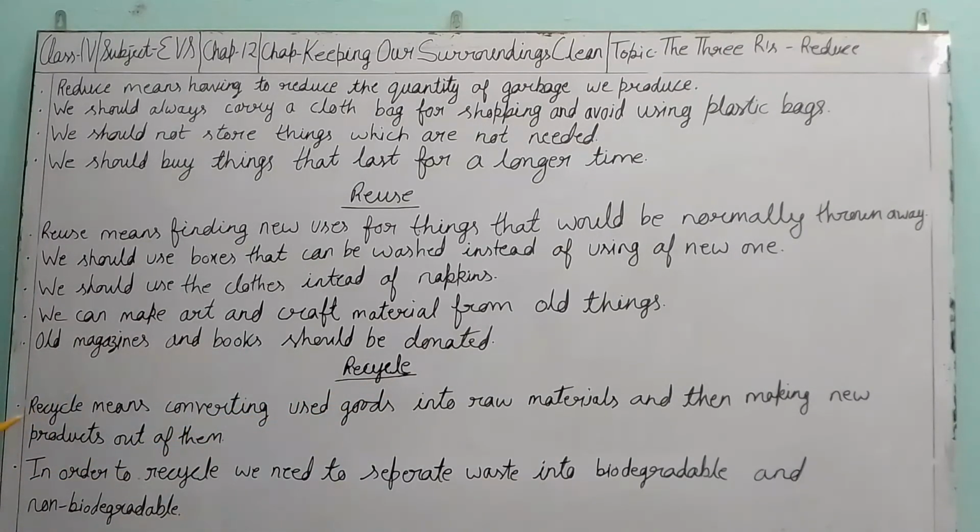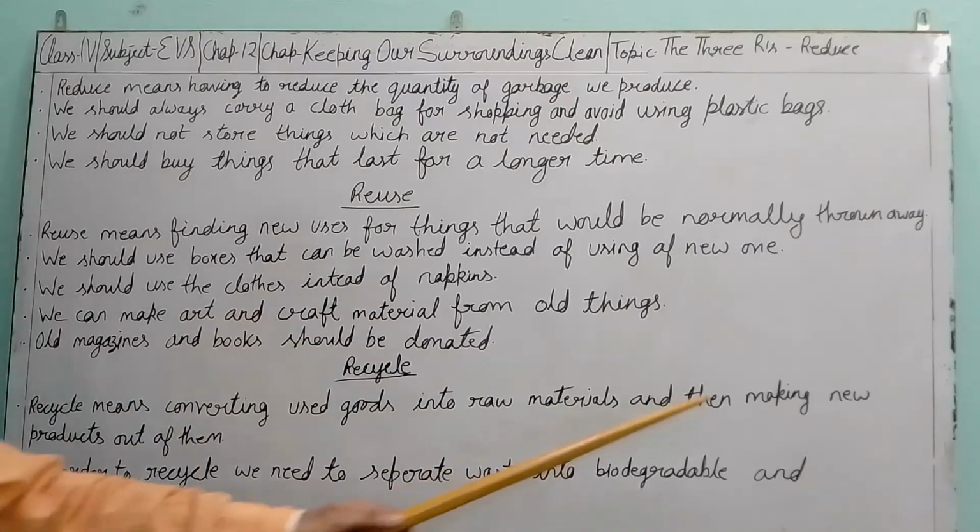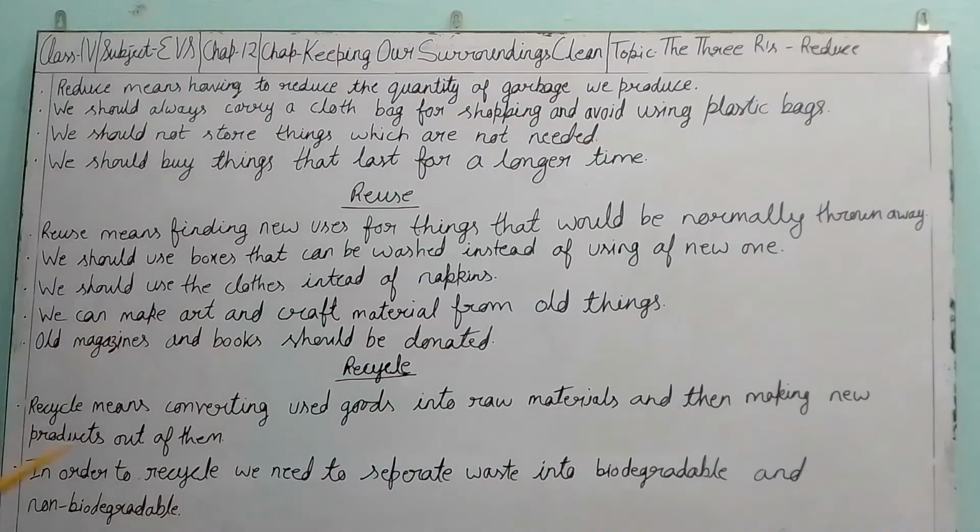Recycle. Recycle means converting used goods into raw materials and then making new products out of them. In recycling, we take things that can be waste material and convert them into raw material, by which we can make new things.